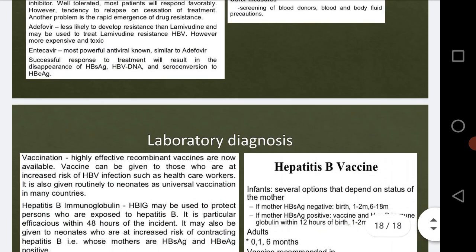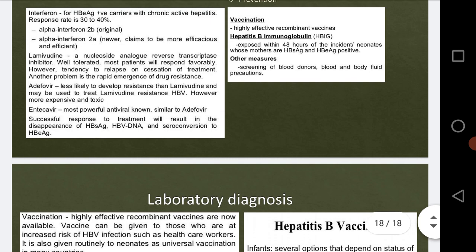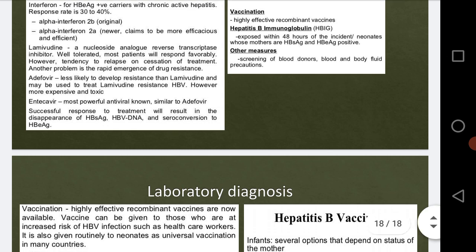Which are the vaccines? Passive immunization with the HBIG vaccine, and active immunization, the clones of the S gene of the HBV. S gene is present in the HBV, right? That will be the active immunization, which is more active.